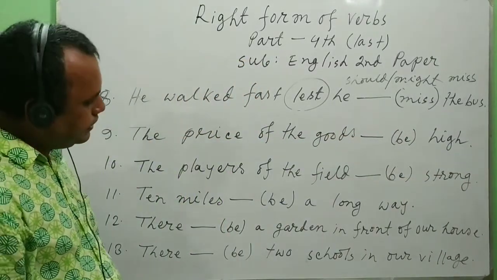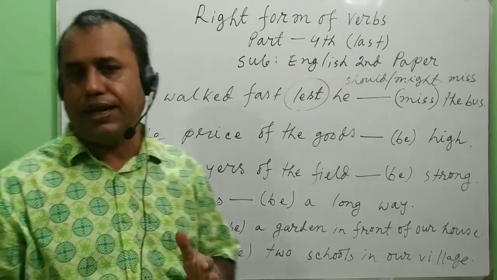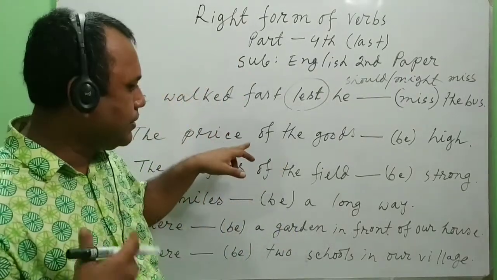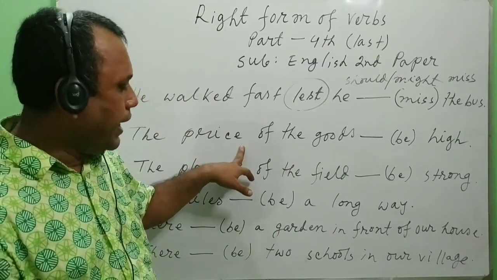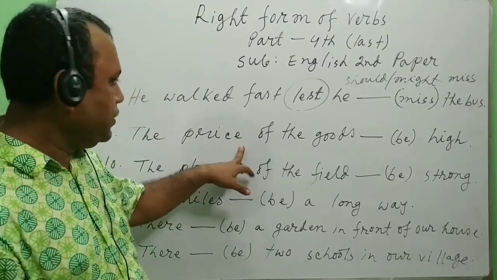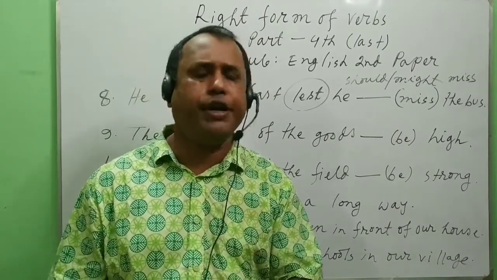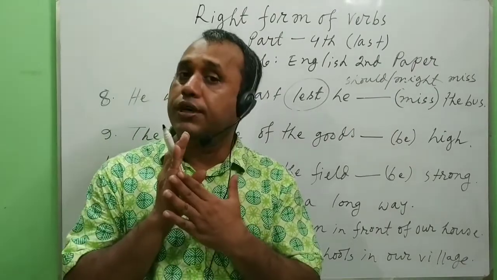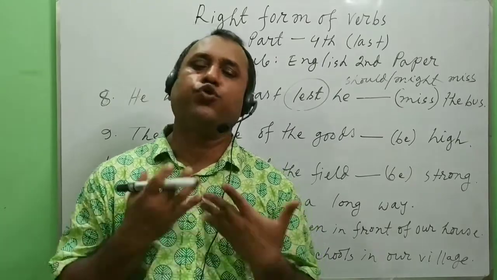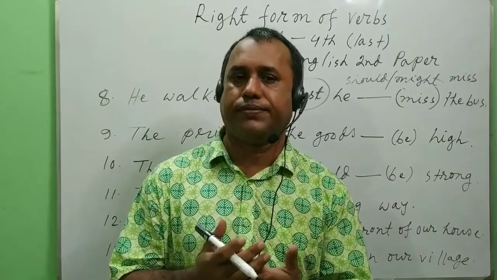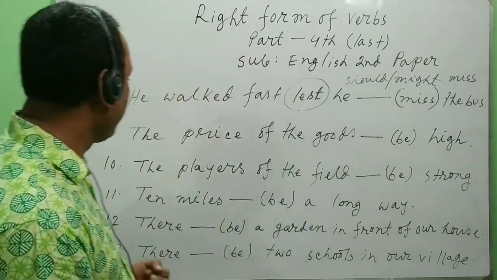Now, there's a very interesting sentence we are going to practice, and we must use be verb, or any verb, according to the subject. Sometimes we may be confused about which one is the subject. Let's see a sentence.